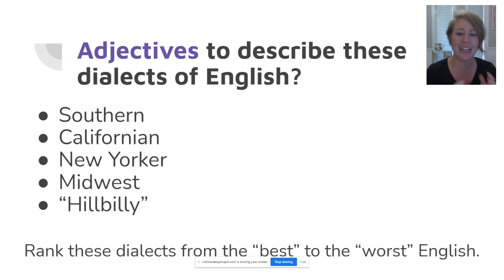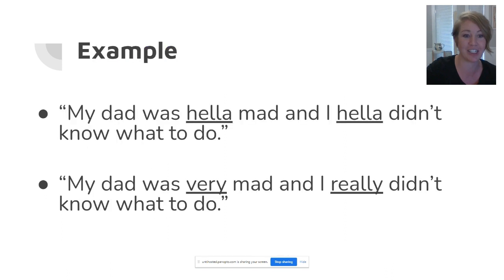I want to stress that hillbilly is not actually a name we use for the language spoken by that group of people. Linguists actually refer to it as Appalachian English. If you're struggling to rank some of these, then let's look at an example. If I were to ask you to rank these examples of English from best, meaning the most proper sounding, to worst, meaning the most lazy or ungrammatical sounding, how would you rank them?